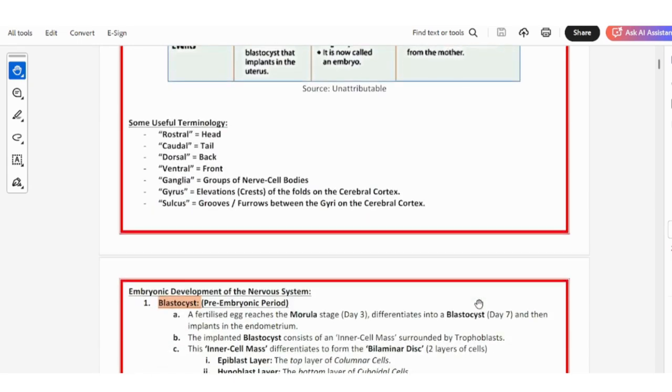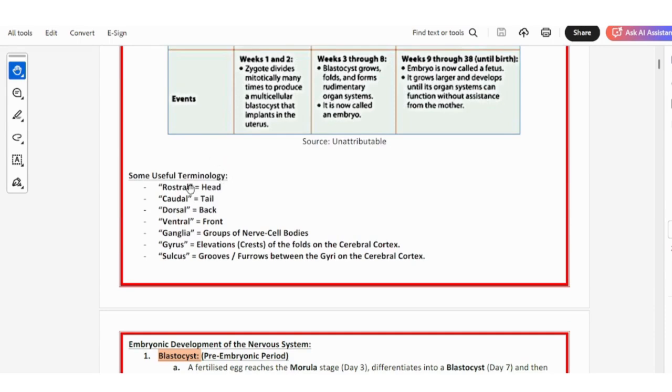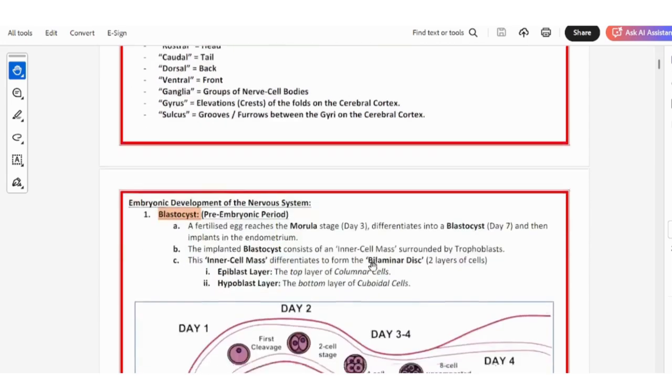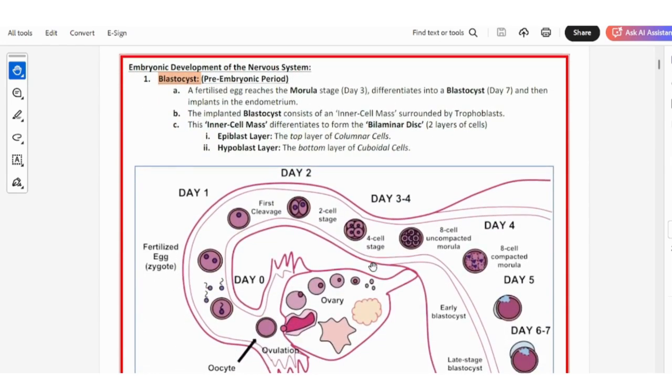Okay, so here are some terminologies. Rostral or cephalic means head, caudal means tail end, dorsal means back, ventral means front. Ganglia are groups of nerve cell bodies. Gyrus is an elevation or the crest of the folds on the cerebral cortex. Sulcus, on the other hand, are the grooves or furrows between the gyri on the cerebral cortex. So now we'll see the embryonic development stepwise.